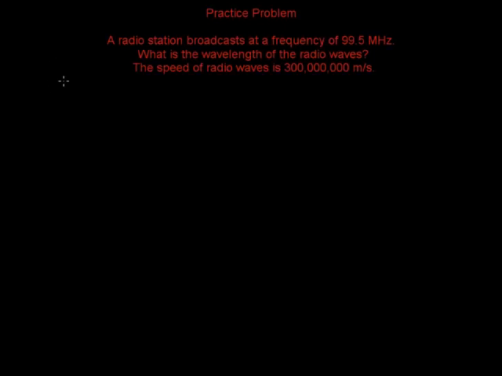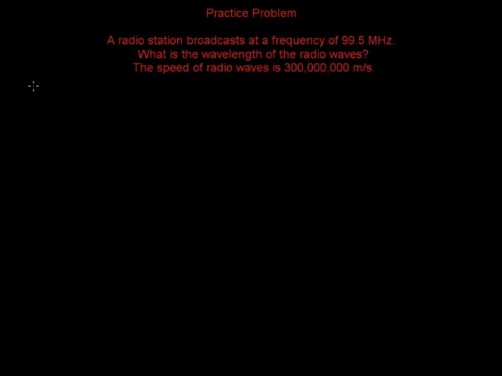Alright, let's read the problem first. A radio station broadcasts at a frequency of 99.5 megahertz. What is the wavelength of the radio waves? The speed of radio waves is 300 million meters per second, which, by the way, is the speed of light.